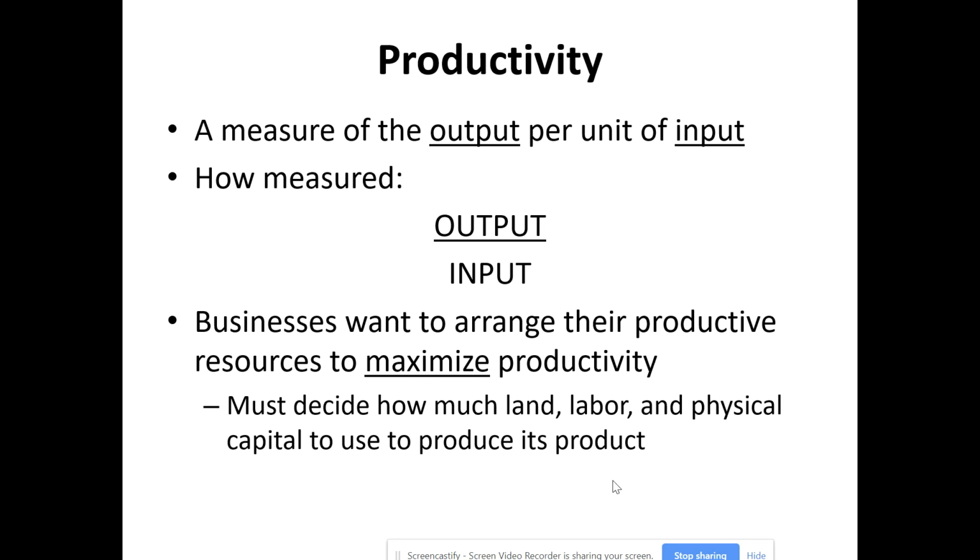They're making decisions on how much land, in other words, the natural resources, how much labor, those human resources, and how much physical capital, as well as the financial capital that's needed to pay for all this, should be used to produce the product. And businesses, of course, want to maximize that productivity because that minimizes essentially that cost per unit that they're trying to sell, which means they can have more control over their prices and be able to better manage their profits.